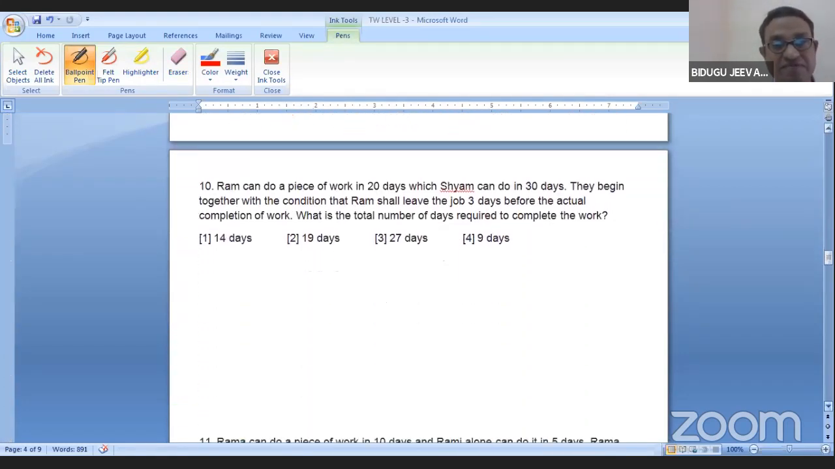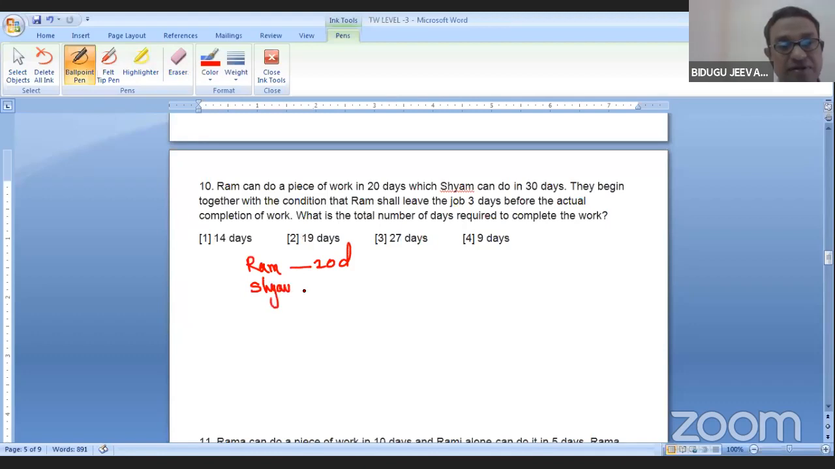Let me go to the 10th question. Ram can do it in 20 days, Shyam can do it in 30 days. They begin together with the condition that Ram shall leave the job 3 days before the actual completion of the work. New condition, new term. What is the meaning of that condition? Ram shall leave 3 days before the completion of the work. This is capacity, so working days. Now, how to write this one?